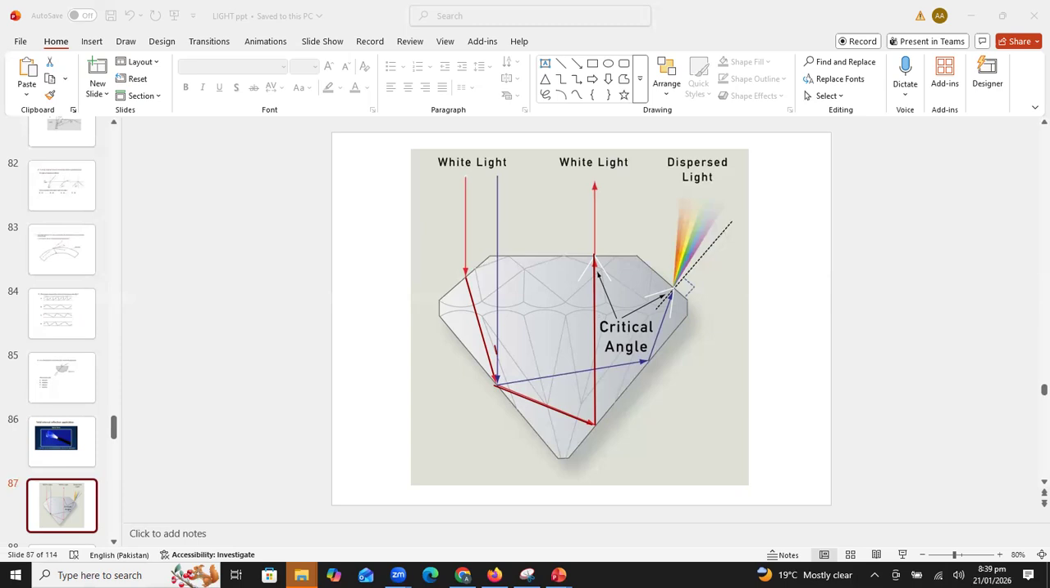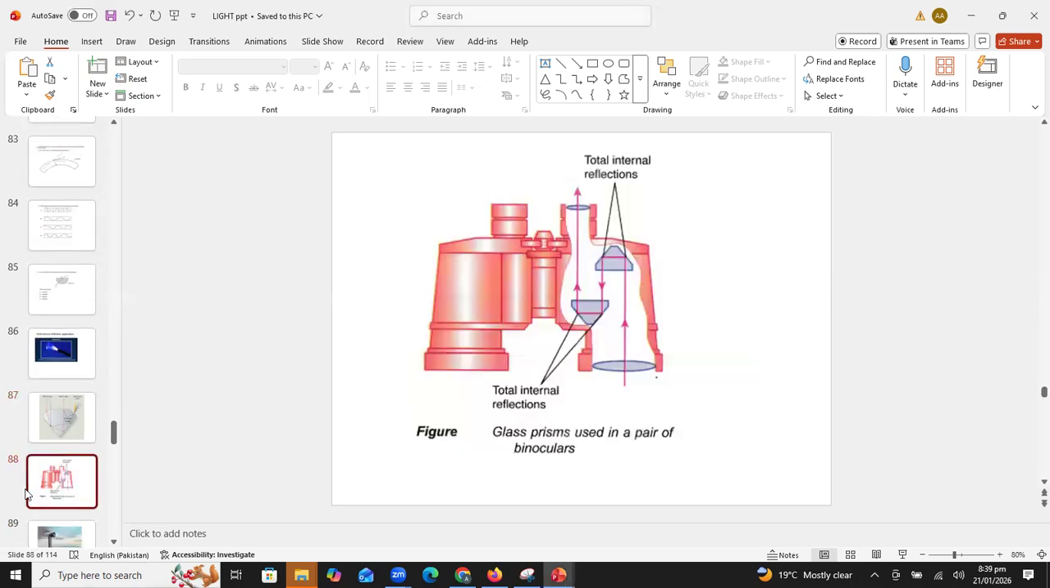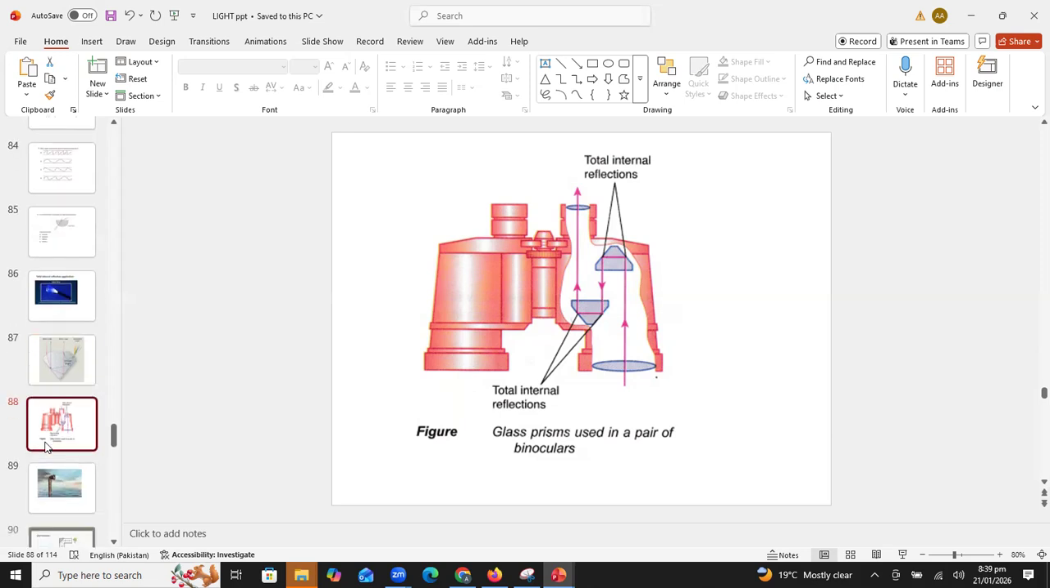Now you can see a different application here. Binoculars. Total internal reflection can be observed in binoculars as well, beta. This is the lens and these are the two glass prisms. When the light enters, it is not escaping outside. You can see it is internally reflecting and it will enter into the human eye. So this phenomenon is total internal reflection again.